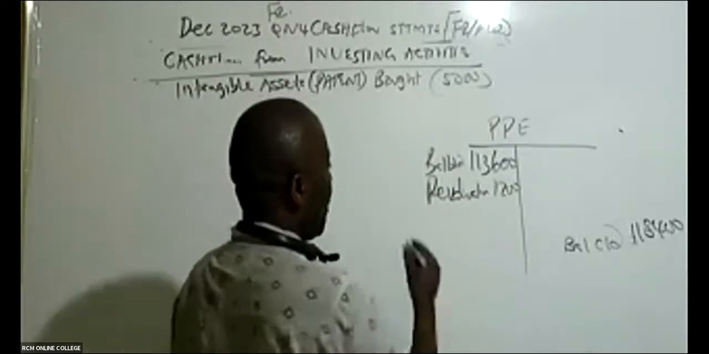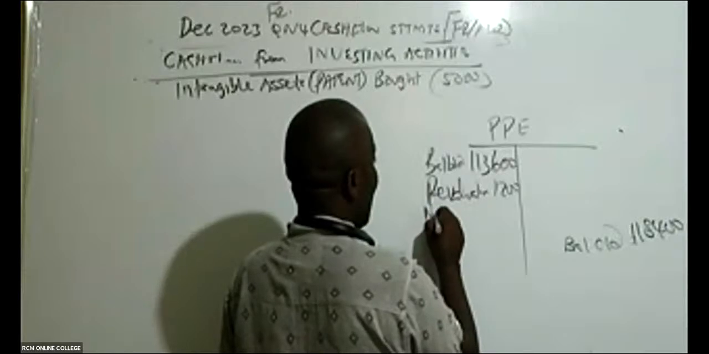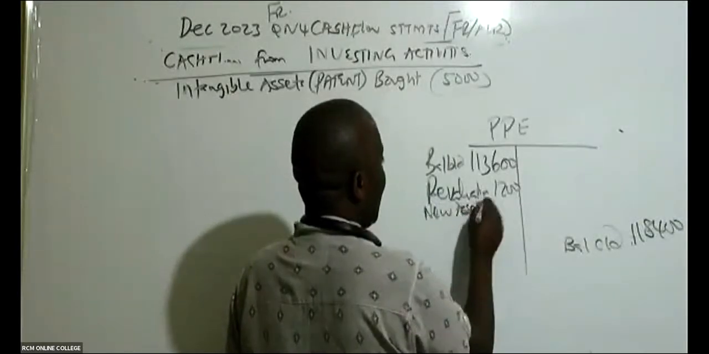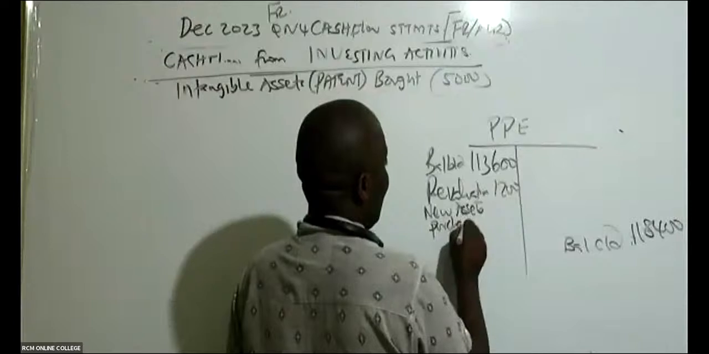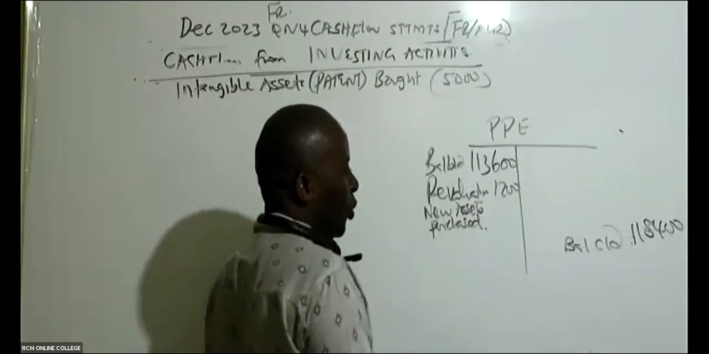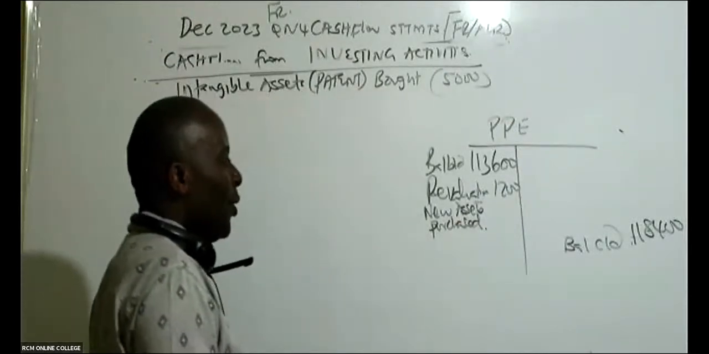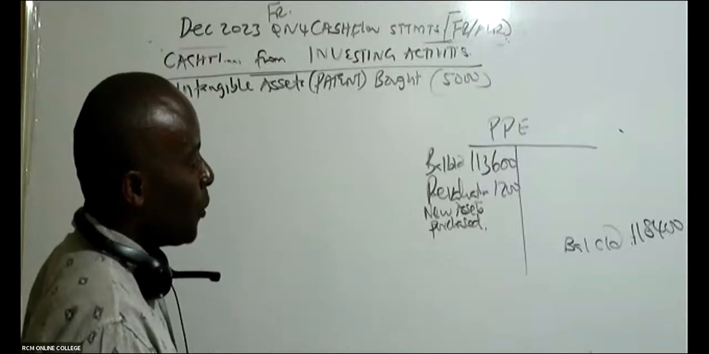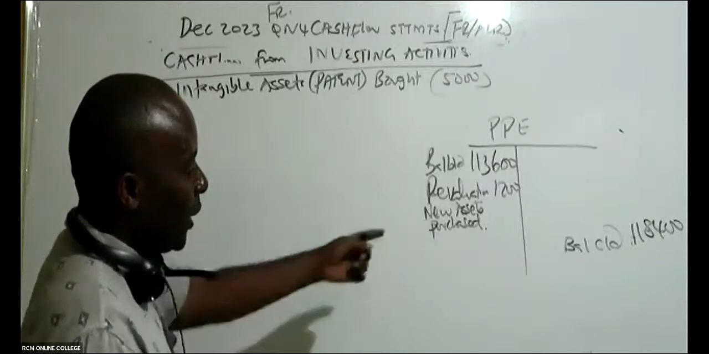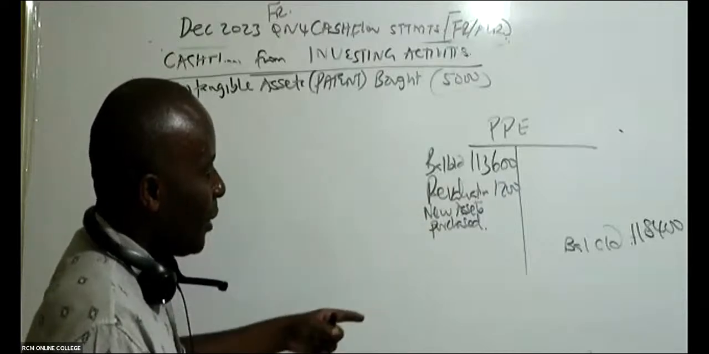And then perhaps we purchased new assets. New assets purchased, which they haven't told us. They haven't told us how much the new assets that were purchased were worth. This is what they would want us to calculate. This is their abracadabra, right?